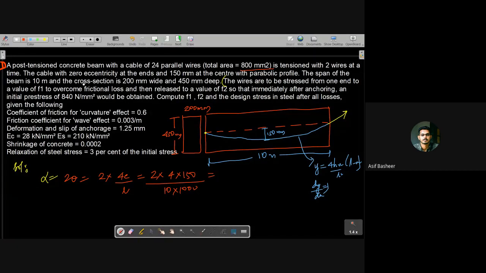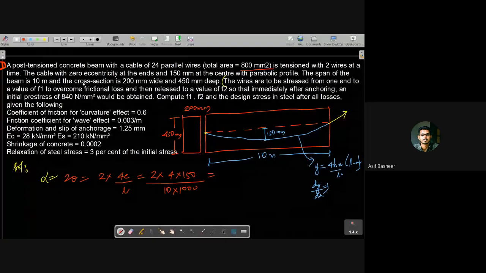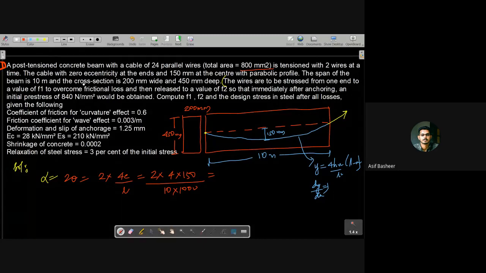So this value you will get as 0.12. So the alpha value is 0.12.